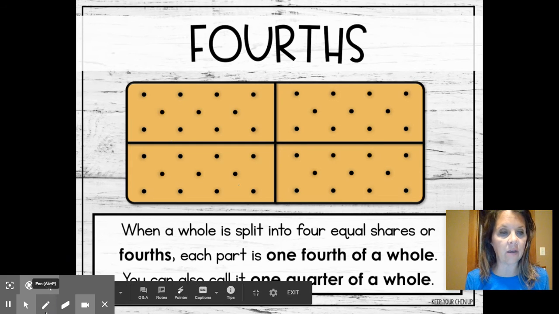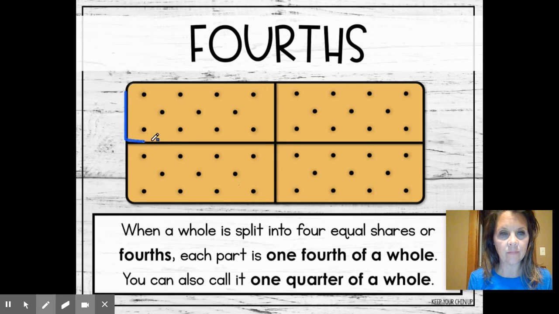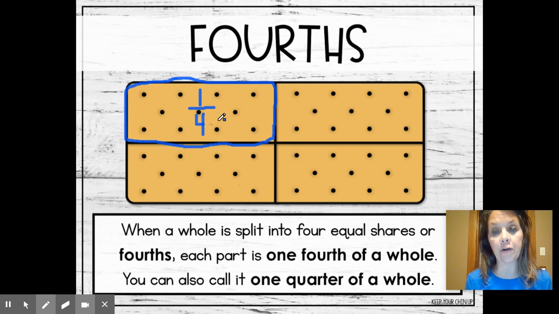You can also call them 1/4. So right here, I'm going to try my best to trace this. This piece right here is called 1/4. It's not a whole thing, it's a part. And we write it this way. 1 with a horizontal line and a 4 underneath. So this piece is called 1/4, or you could call it a quarter. Okay, a 1/4 or a quarter.